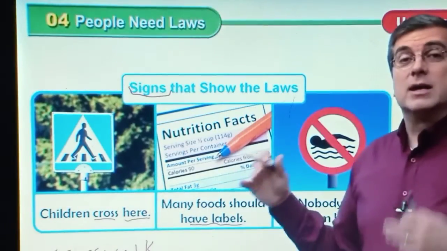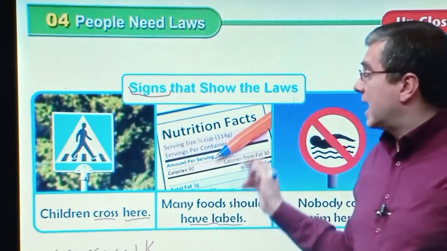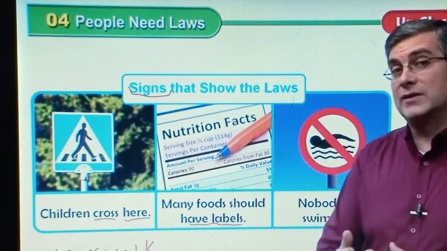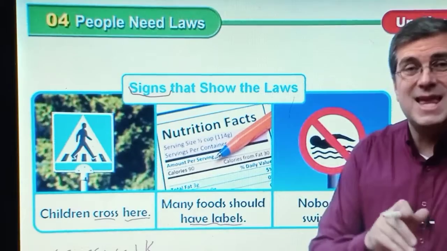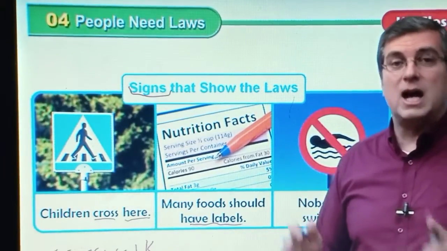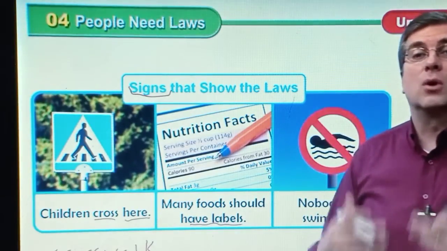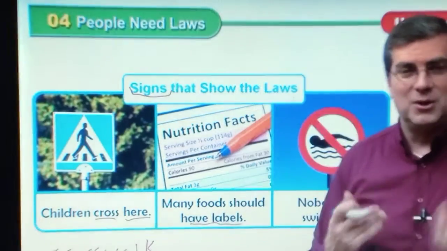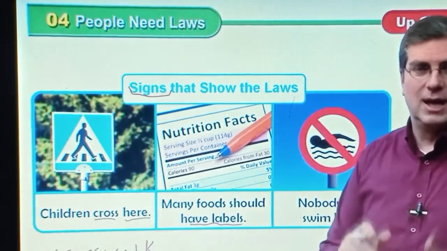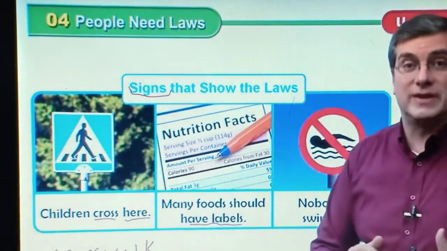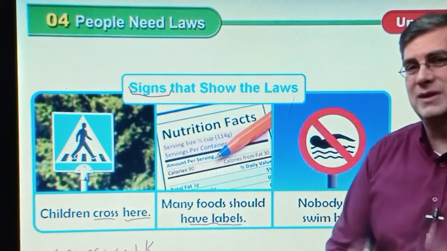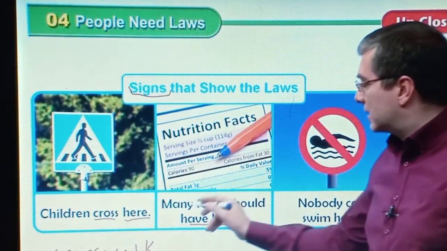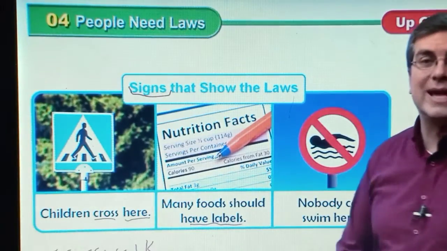The community passed the laws. Anybody who makes drinks has to make labels because we want to know what's in the food or drinks. This way, they don't make foods or drinks that are harmful to us. We can see what's in the drink, and we know that we can trust them.